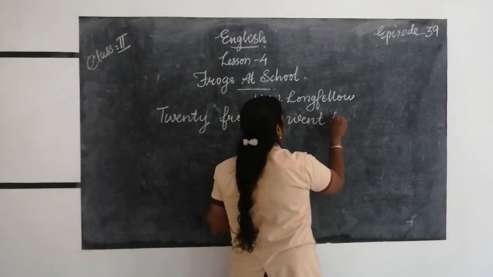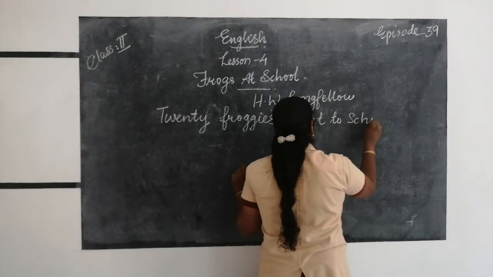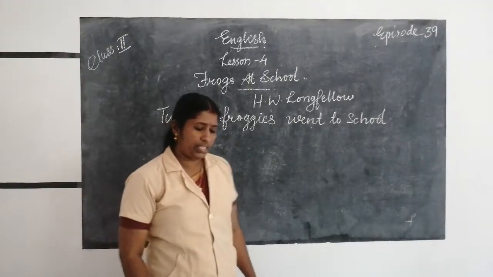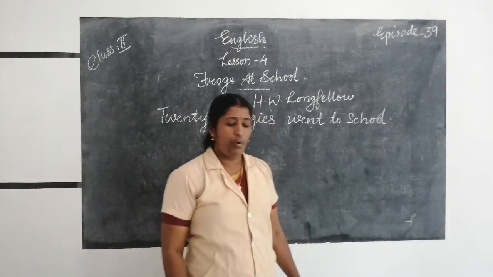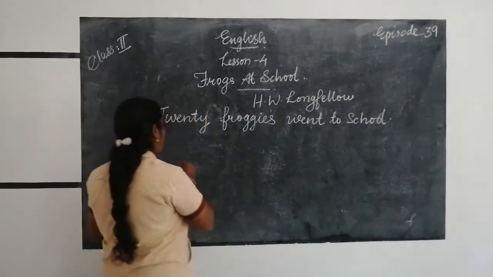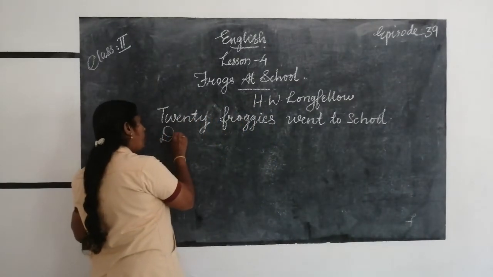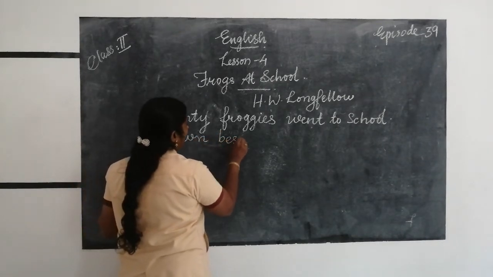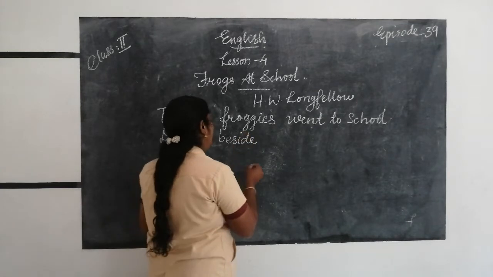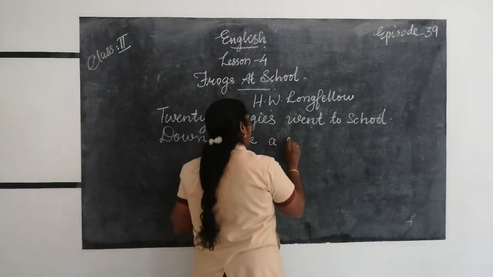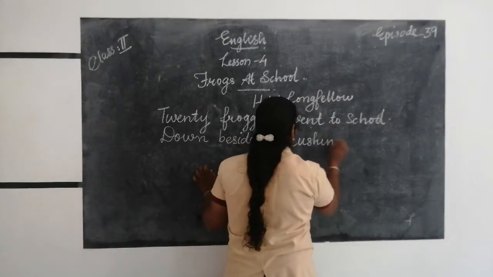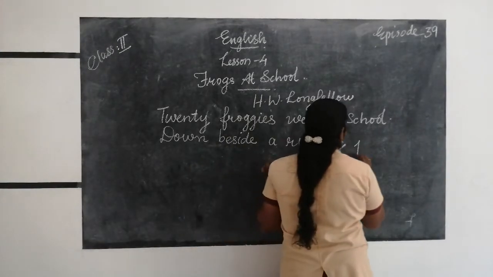School, S-C-H-O-O-L. Twenty froggies went to school, down beside a rushing pool. Down, D-O-W-N. Beside, B-E-S-I-D-E. Rushing, R-U-S-H-I-N-G. Down beside a rushing pool.